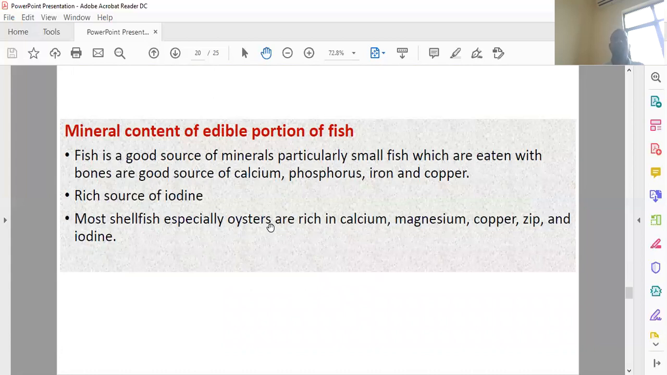And the mineral content of the edible portions of the fish. So many important minerals like calcium, phosphorus, iron, and copper are present in the fish, and also iodine. Most of the shellfish are especially rich in calcium, magnesium, copper, zinc, and iodine.